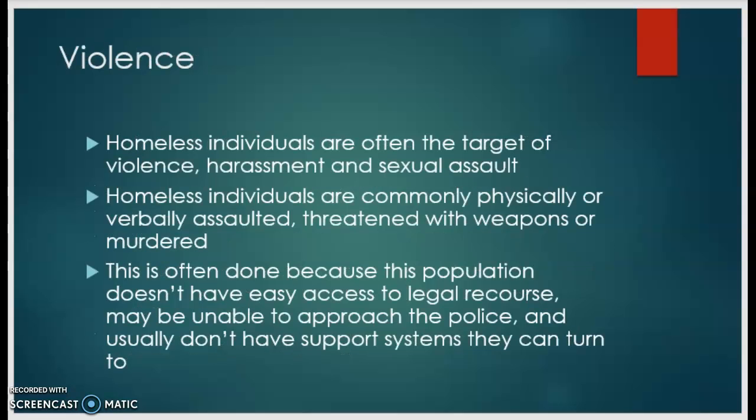Violence. Homeless individuals are often the target of violence, harassment, and sexual assault. Homeless individuals are commonly physically or verbally assaulted, threatened with weapons, or murdered. This is often done because this population doesn't have easy access to legal recourse, may be unable to approach the police, and usually don't have support systems they can turn to after an assault.